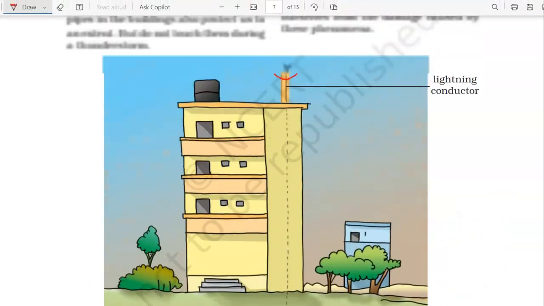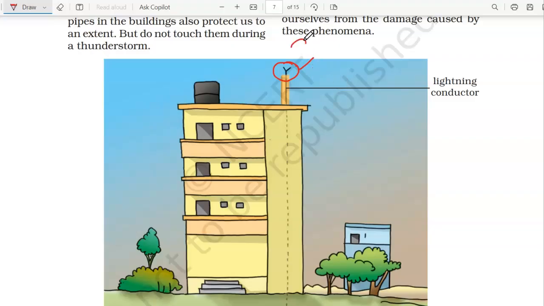By this process of earthing, if the clouds are coming near the buildings and they have charges accumulated, what will they do? They will induce opposite charge in this, so this will have positive charge, and then there will be an interaction, but this interaction will not destroy the building.